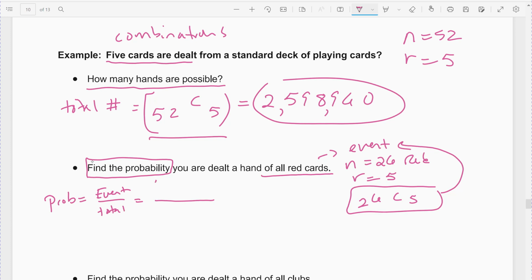The event was the combinations 26 choose 5. Those are the red cards over all possible cards. So all possible cards would be 52 choose 5. I'm just going to type it out like that, which gives you the decimal 0.0252. So very slim chance. Or you can hit your fraction key, which comes out to 253 over 9996. 3 nines and a 6.